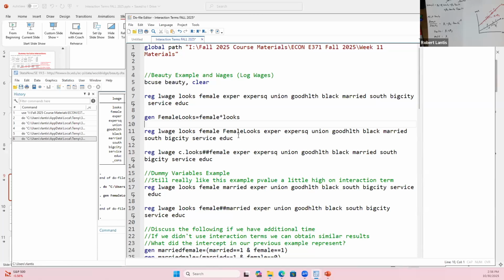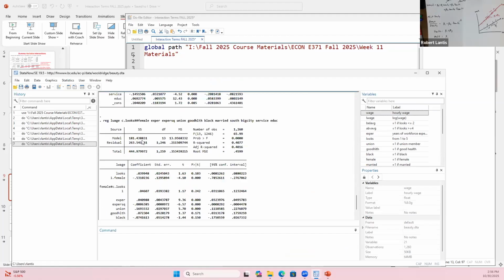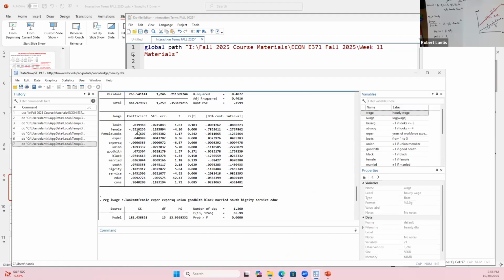It started to become like I had to call it whatever the continuous variable was, but only one pound sign or hashtag. It just gets a little bit more confusing. So if I run this regression, hopefully it gives me the exact same results as if I didn't create the variable. So we can just prove that to ourselves real quick. So it looks like 0.039, negative 0.53, 0.04. Okay, it does the exact same thing. I'm not lying to you, right?